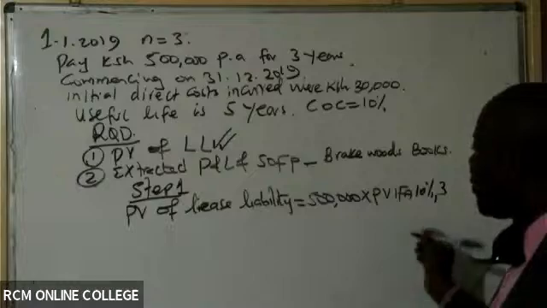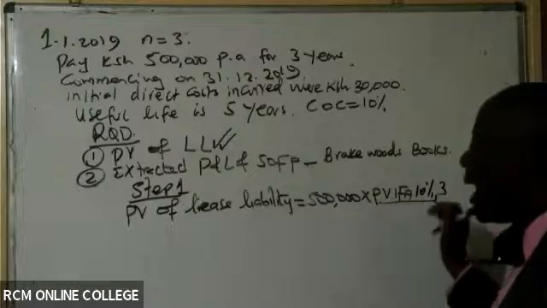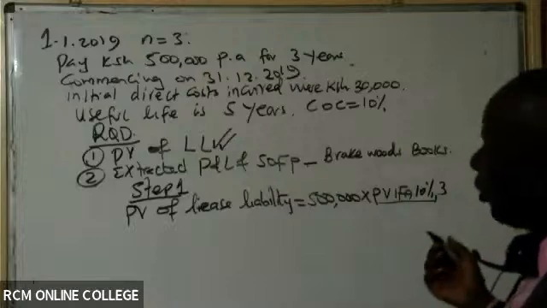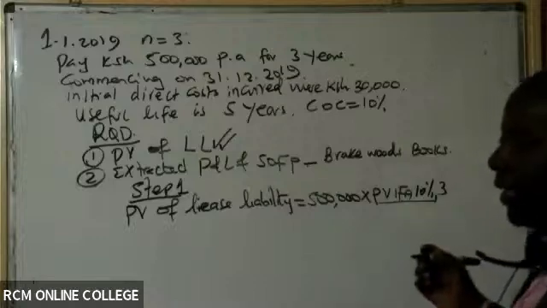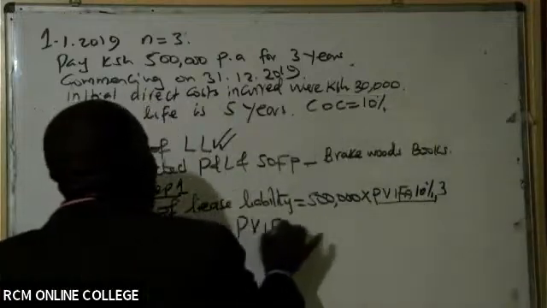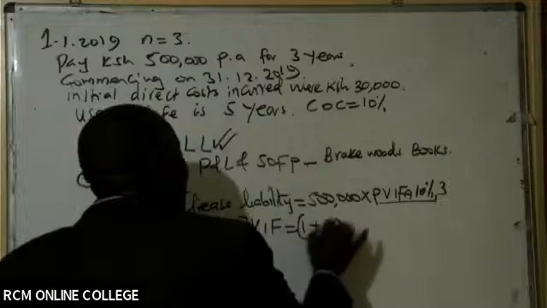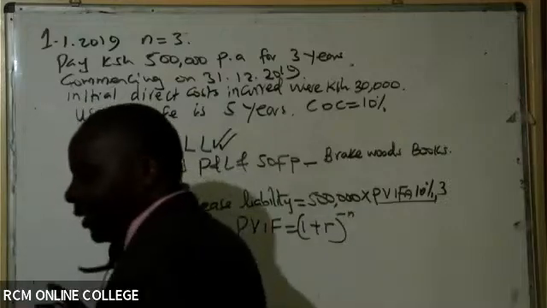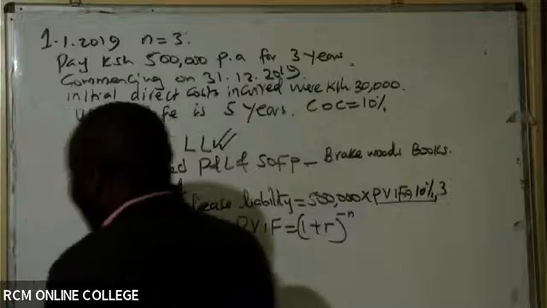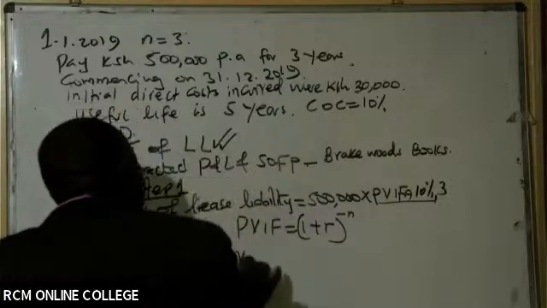In some cases, your examiner will give you these annuity tables, but in most cases, your examiner will want you to compute the PV-FA. And we are bright students because we know that PV is 1 plus R raised to negative n. That is PV for the lump sum, the irregular one. How about PV for an annuity?